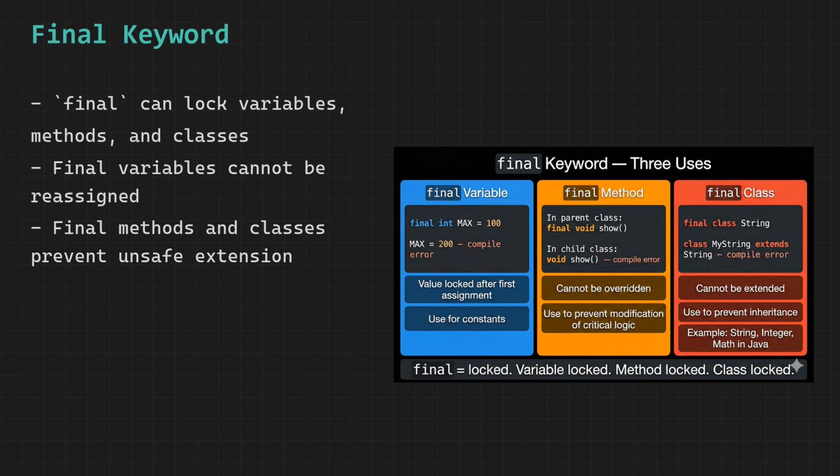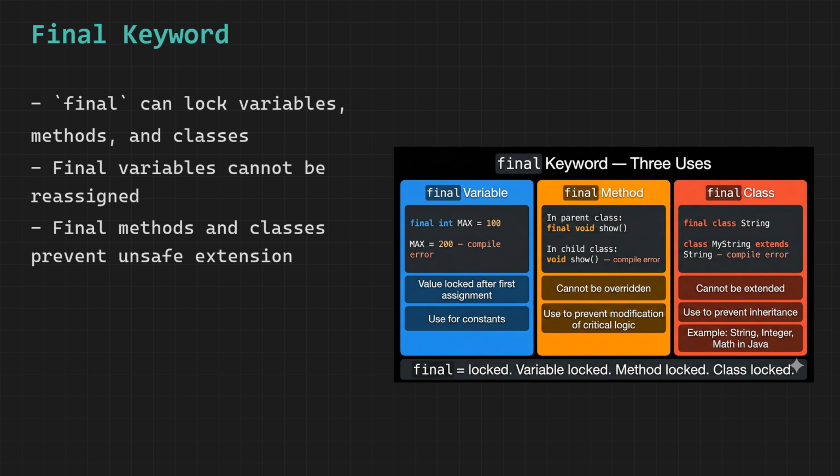Final on a method prevents overriding. When you mark a method as final in a parent class, no child class can ever override that method. The child inherits it and can call it, but cannot change its behavior. This is used when a method contains critical logic that must remain consistent regardless of which subclass is using it, for example a security check or a tax calculation that must never be tampered with by anyone extending your class.